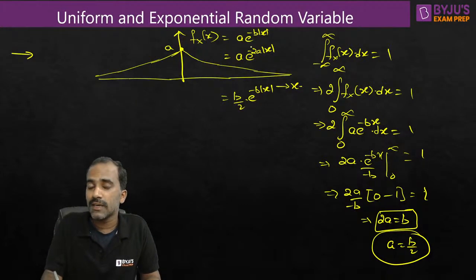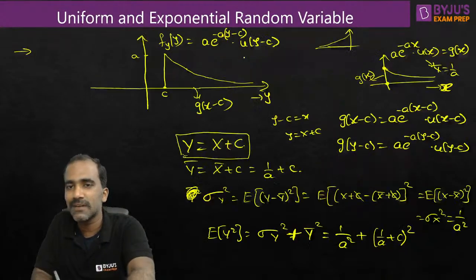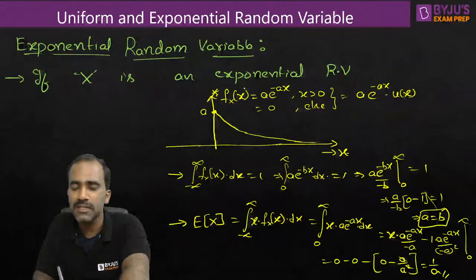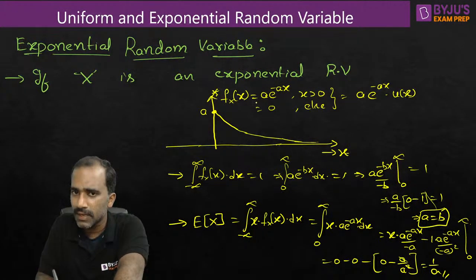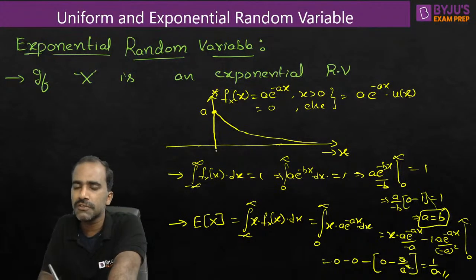So don't memorize things by heart. When you remember things, you have to understand what you are remembering for. For this PDF, the value here and the value here are same. But if it is a two-sided exponential, the same thing is not valid. Correct? So only remember it for this, because this is a standard distribution which you will find many times.